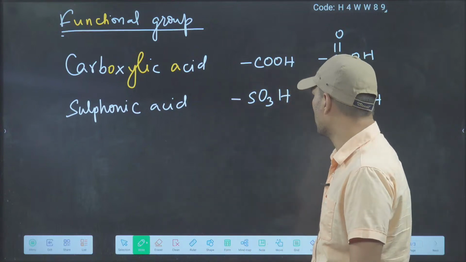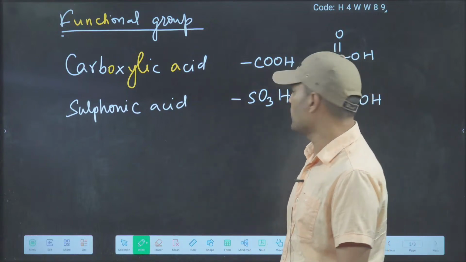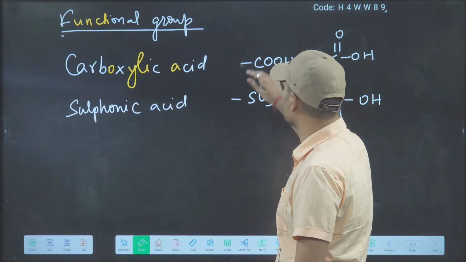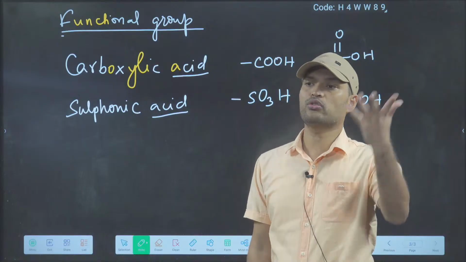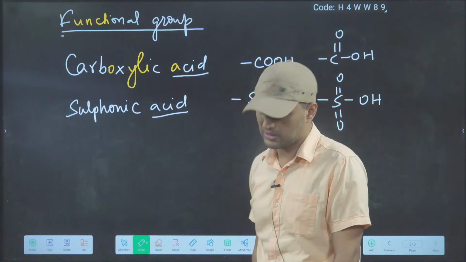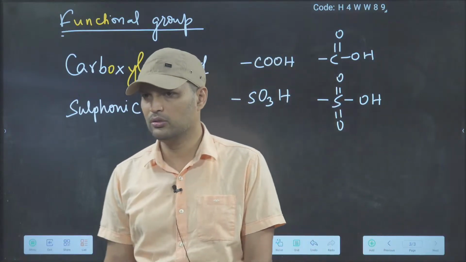Many people don't know the formula. Later on they will also ask you, here sulfonic acid is there and carboxylic acid. Both are acids. Which is the stronger acid? Guess. You don't know, I know.